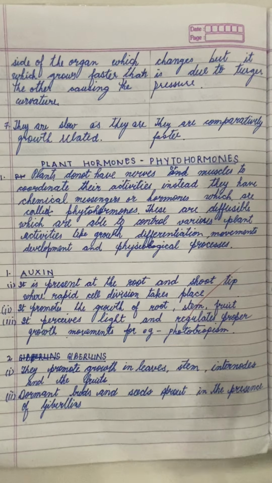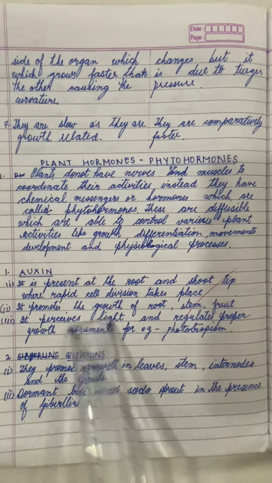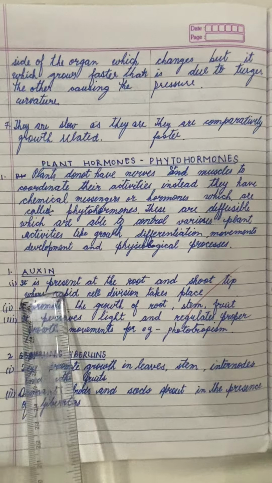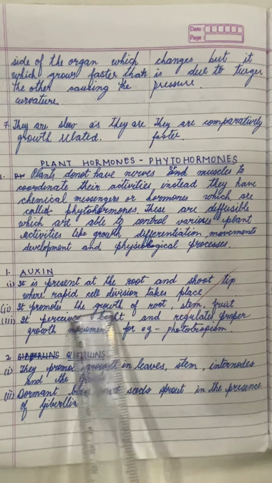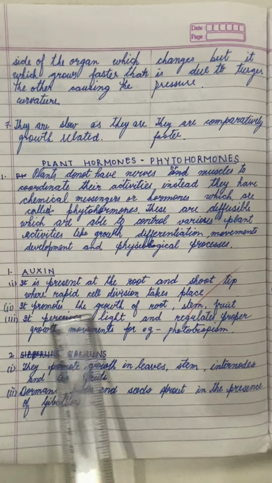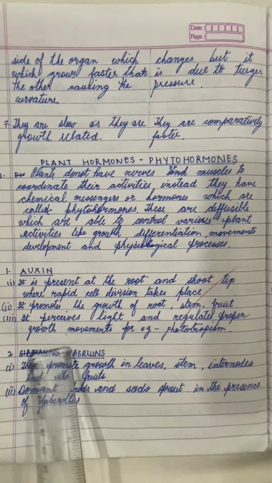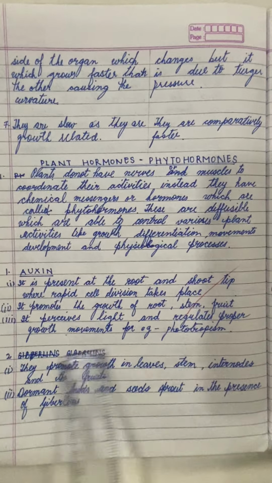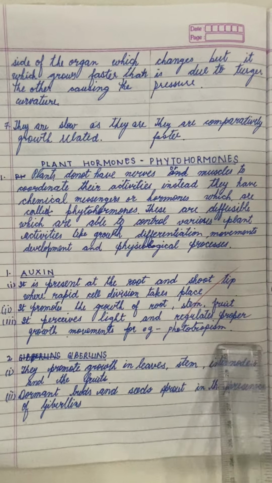So continuing with the plant hormones, we have 4 types of plant hormones. First one, auxin. Now this is present at the root and the shoot tip where rapid cell division takes place, and functions are that it promotes the growth of the root, stem, fruit, and it perceives the light and regulates proper growth movements, for example the phototropism.